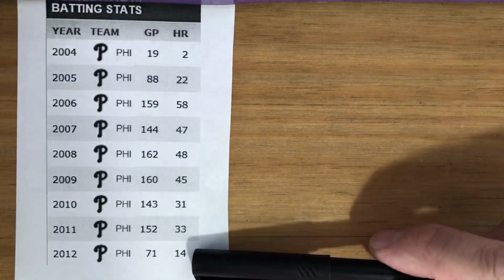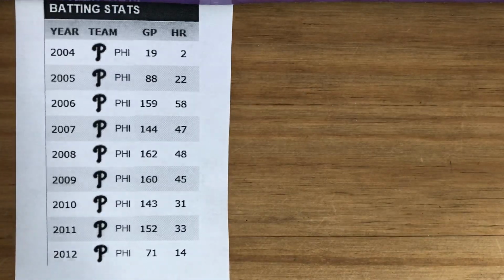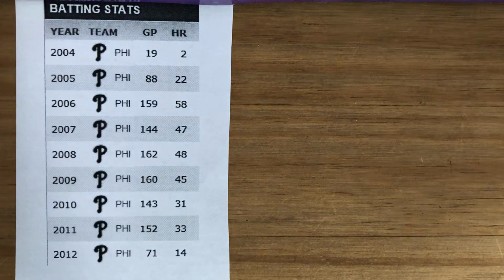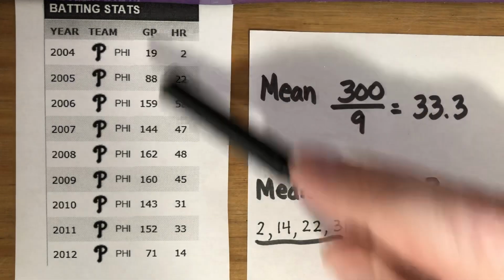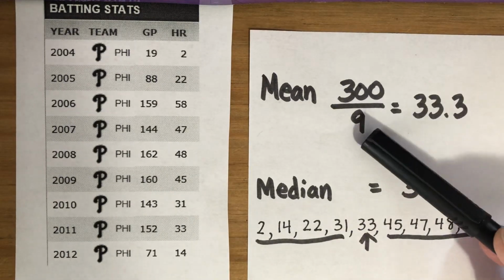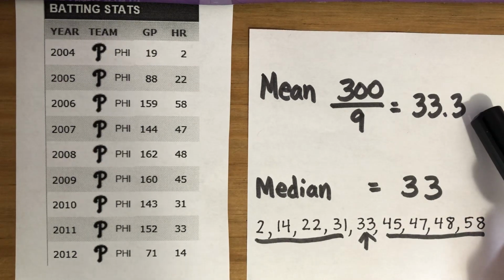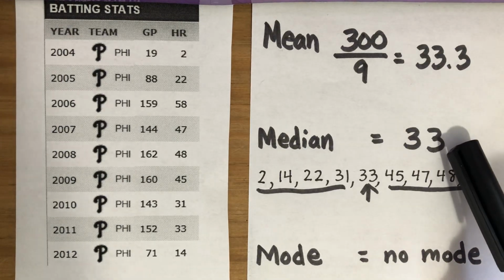So we're going to go ahead and look at these statistics as they relate to the three measures of center, because the idea of a measure of center is to have one number to represent a group of data. So when we look at this, Ryan Howard, his home runs were spread out all over the place, but we can have one number that would represent how good a home run hitter he is, and that would be a measure of center. So the first is the mean, and we can calculate the mean by going ahead and adding up all the home runs and dividing by how many seasons to find out that he hits about 33.3 home runs per year. But see, median is interesting because it also gives me a measure of 33.